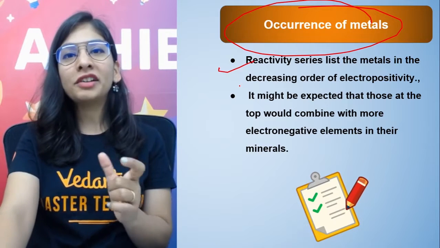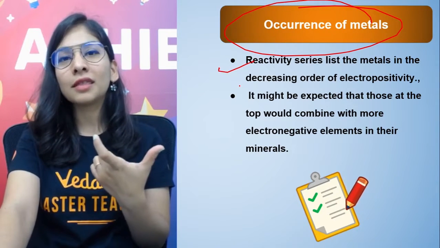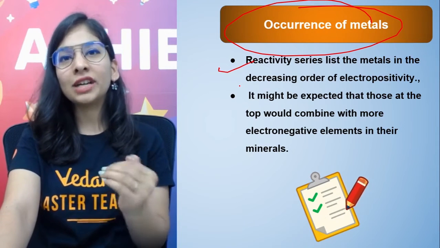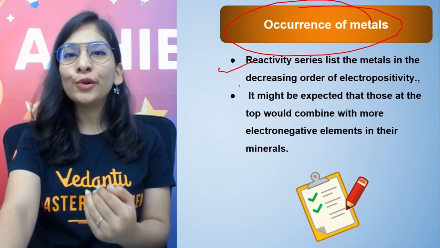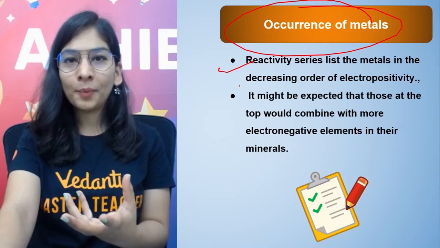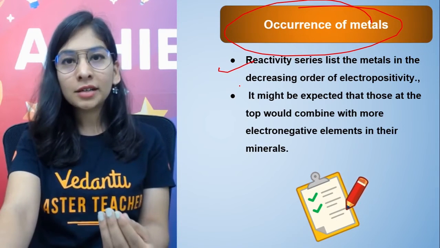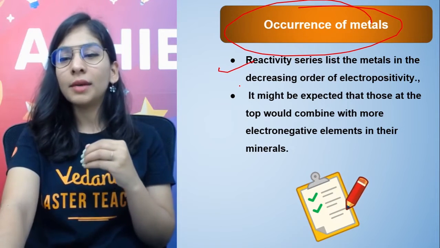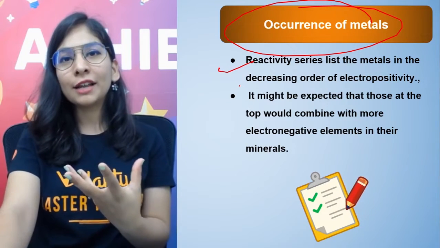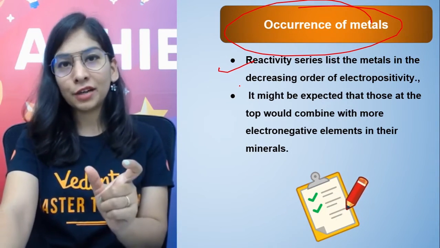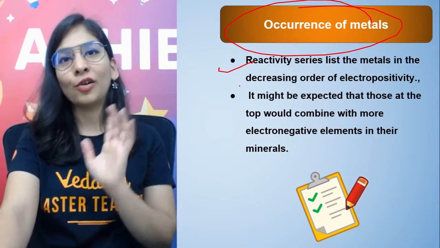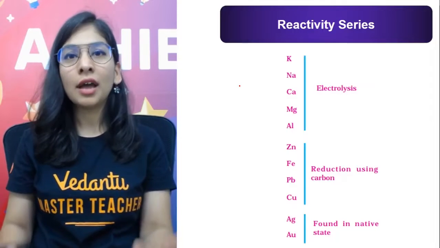When it comes to moderately reactive metals, they generally exist in the form of sulfide and carbonate ore. Some less reactive metals generally occur as sulfide ore, and as I told you, the least reactive in the free form. So there will be different methods to get rid of those oxygen, chlorides, carbonates and sulfides, and finally get a free metal from the same. There's an entire process that I'm going to tell you, according to the syllabus that you should know.